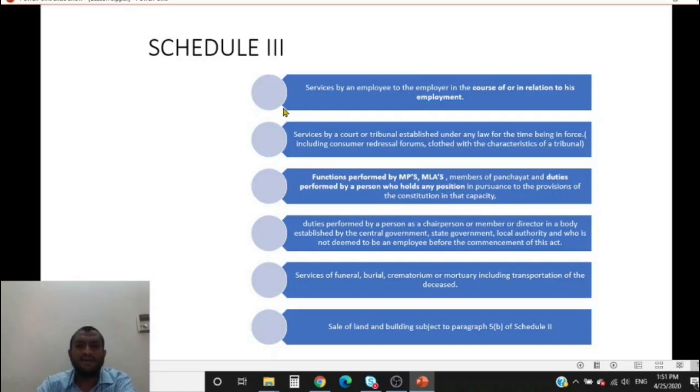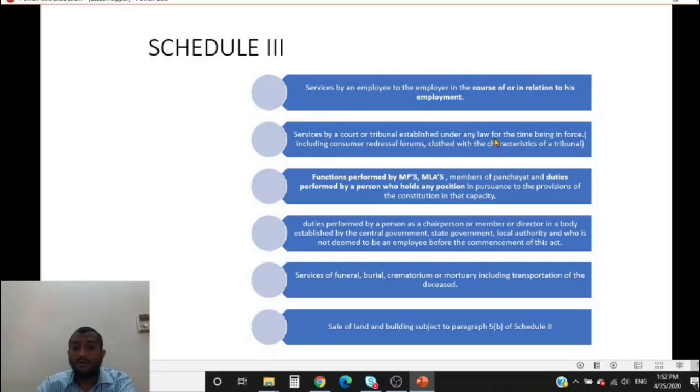So you have to modify the employment contract to suit the GST law. Basically, the service provided by the employee to the employer is covered under Schedule 3. It is neither supply of goods nor supply of service. It is not covering service provided by the employer to the employee. Understand? Service provided by the employer to the employee is still taxable, but to the extent of 50,000 without consideration, it is outside the purview of GST.